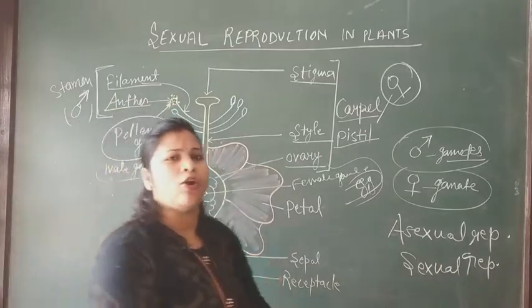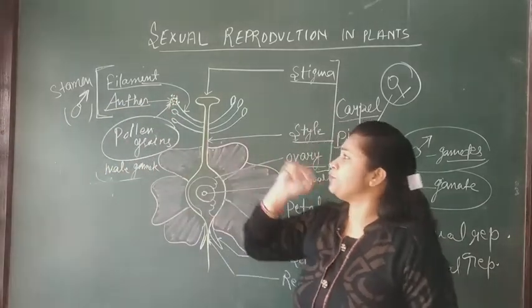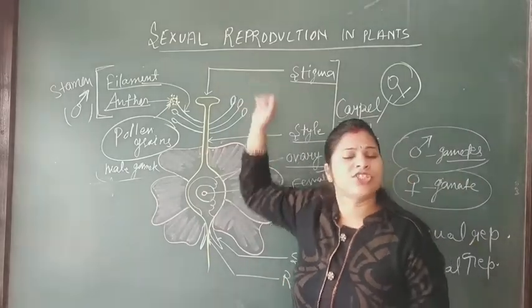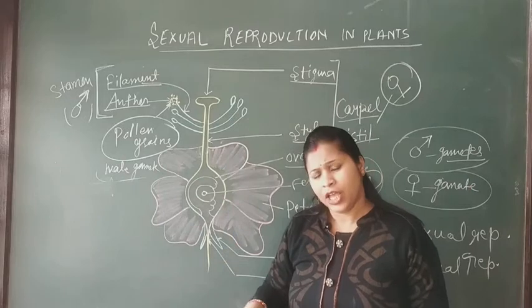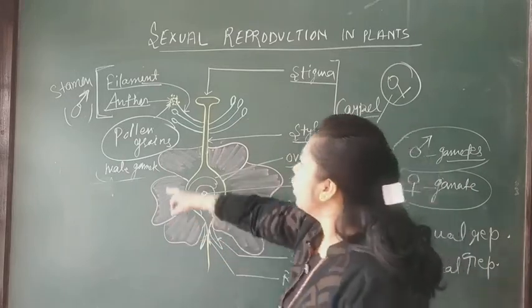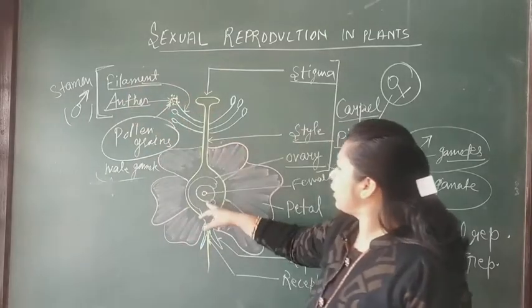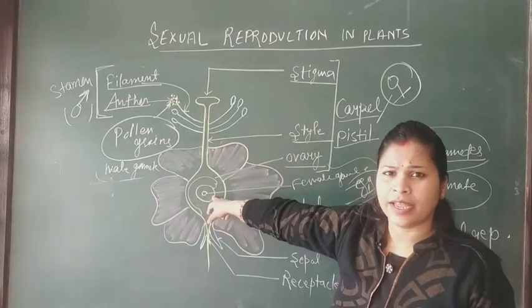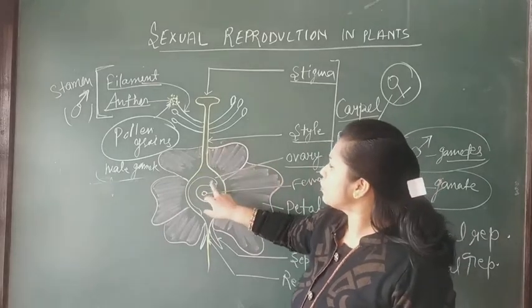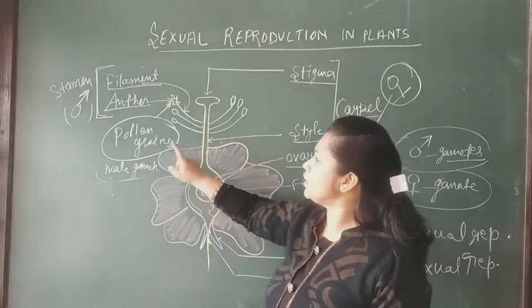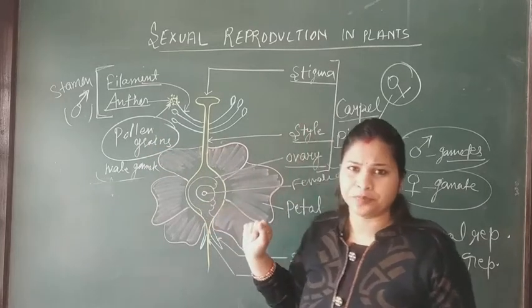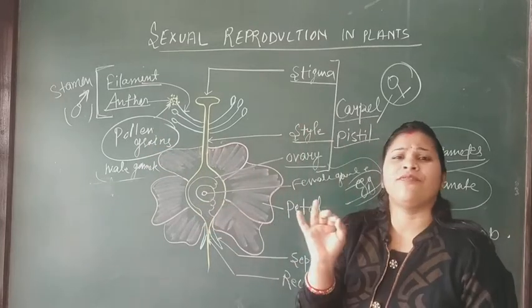Now our topic is sexual reproduction in flowers. For the reproduction process, it is very necessary for this pollen grain to reach the egg, right? For the fertilization process. So what is the first process?